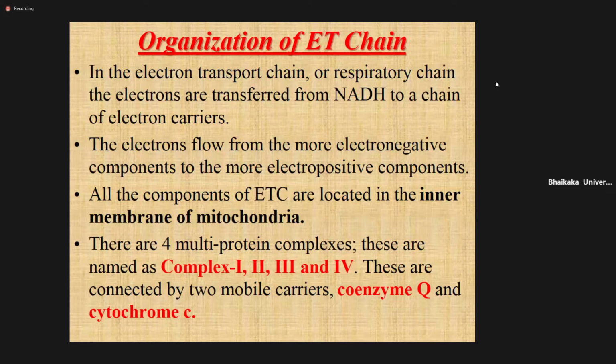These complexes are present in the inner mitochondrial membrane. They are connected by various mobile carriers, mostly two: coenzyme Q and cytochrome C. These two are present between the complexes.